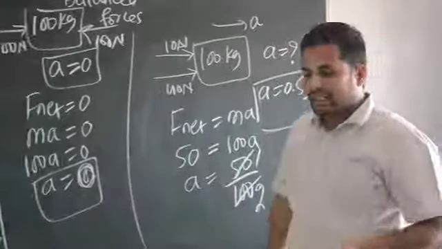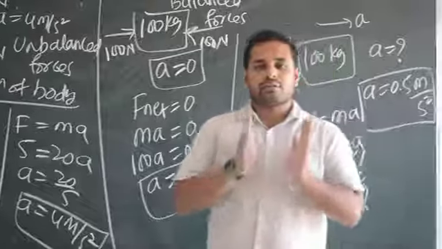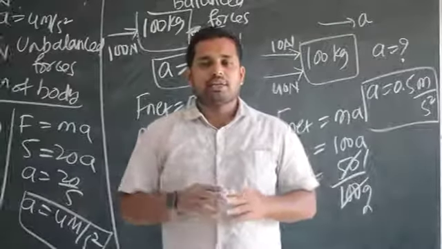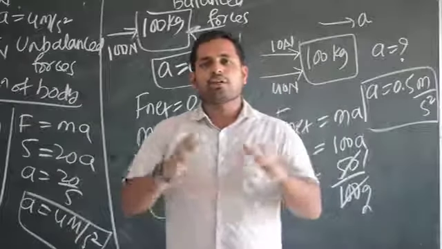Okay, so basically in Newton's second law of motion we have one beautiful formula. What is that? F is equal to ma, and a can be written as (v minus u) by t, and by using that we can solve a lot of problems.